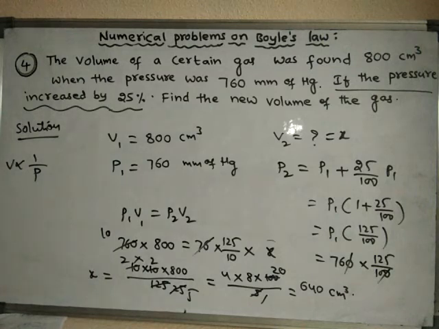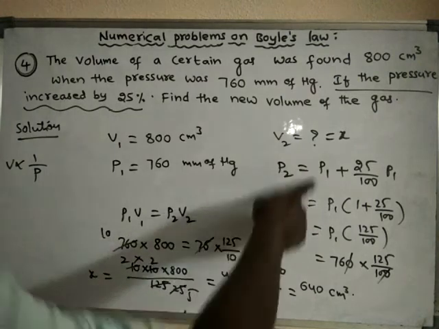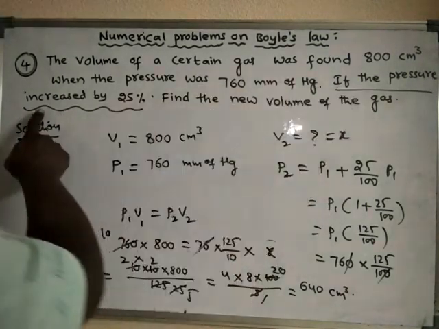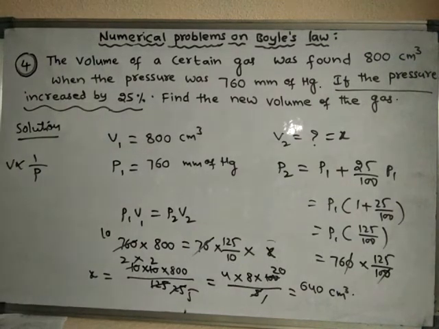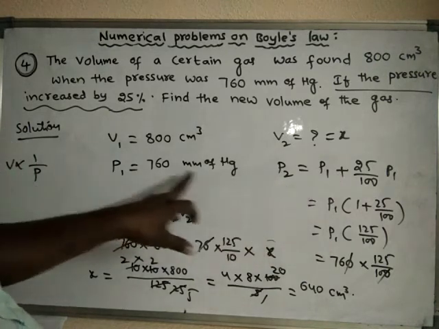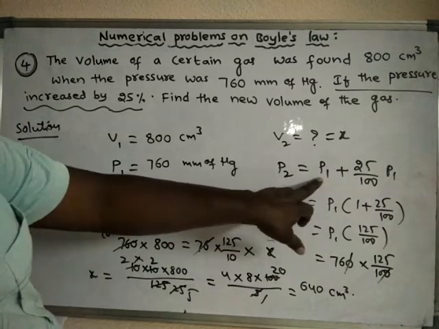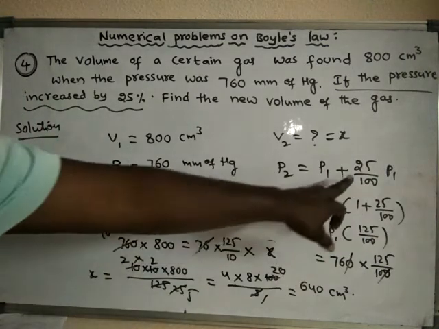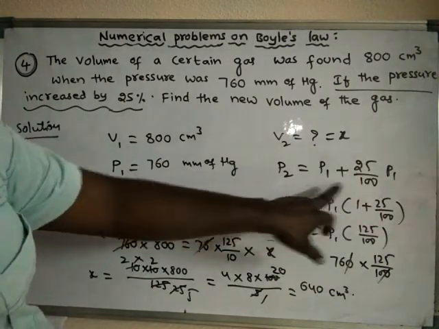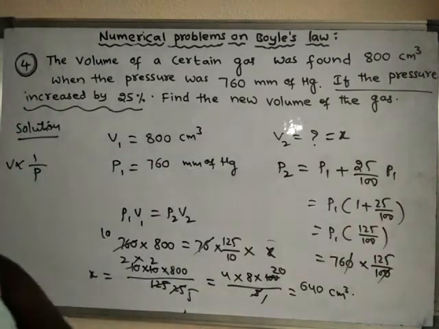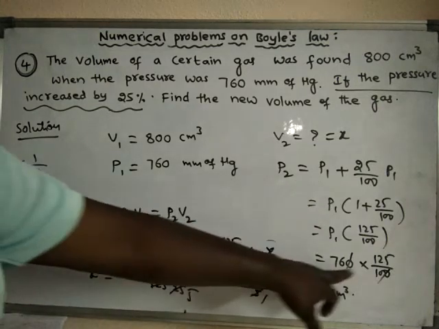So like this you can discuss. This conversion is important. So the final pressure, how much? If the pressure is increased by 25%, that means the final pressure is 25% more than the initial pressure. So 25% of the initial pressure, we have to add this value to the initial pressure. So finally we will get this value.